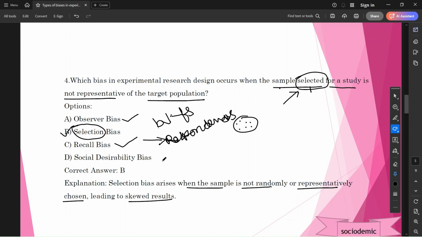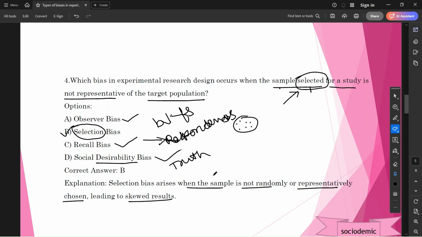Next, what is social desirability bias? See, what is social desirability bias, friends? When people feel nervous or concerned about how they are being judged by others. If I give the right answer, people may think I am a bad person, so why take the risk? I may give a different answer. Desirable means what society expects from you, irrespective of the truth, friends.